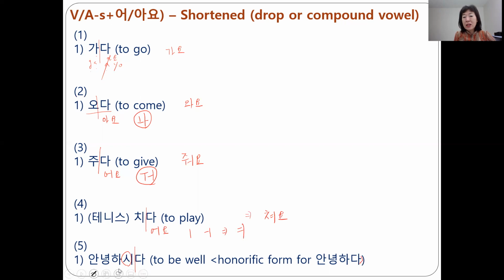But anyhow, in the case of 안녕하시다, 시 ends with the vowel I sound, so we add 어요. But in this case we combine 시 plus 어 together and shorten to 세. So 안녕하시다's 요 form becomes what you used to say, 안녕하세요.